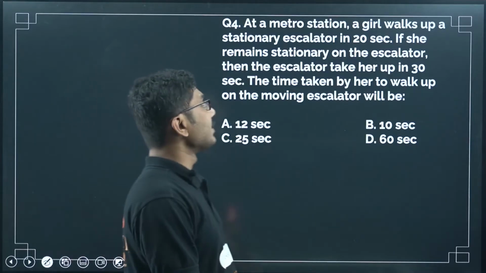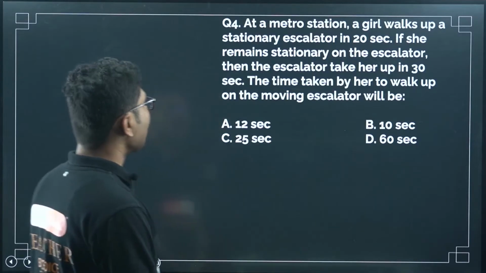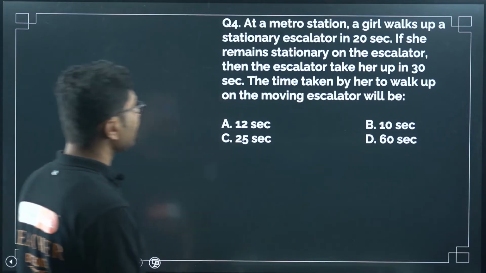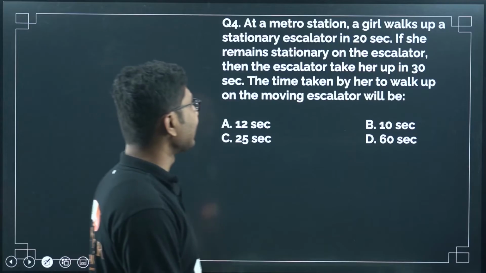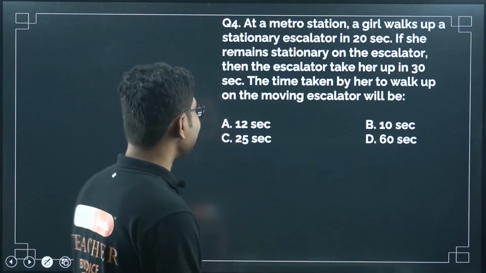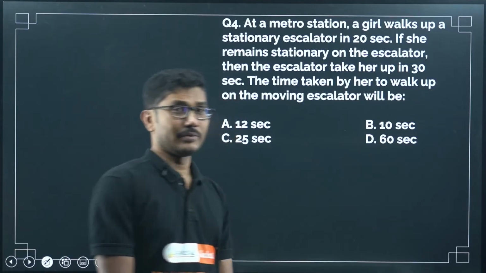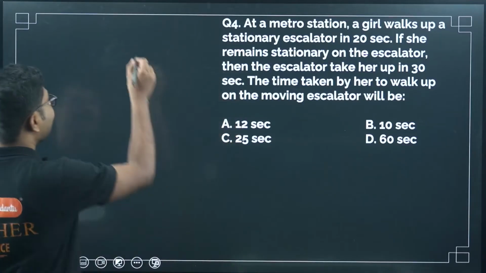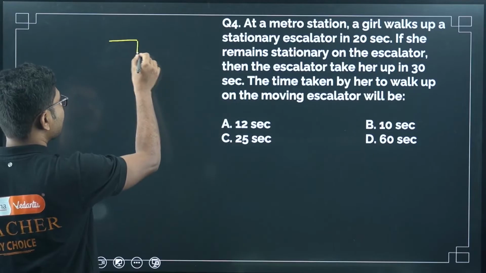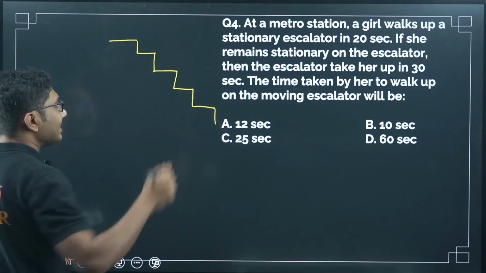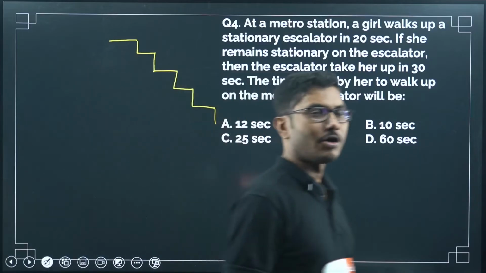At a metro station, a girl walks up a stationary escalator in 20 seconds. If she remains stationary on the escalator, then the escalator takes her up in 30 seconds. The time taken by her to walk up the moving escalator will be? So we know that in shopping malls, in metro stations, in different places, even now in railway stations, we have these moving stairs that are called escalators.